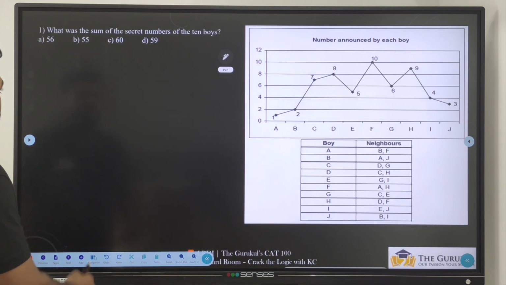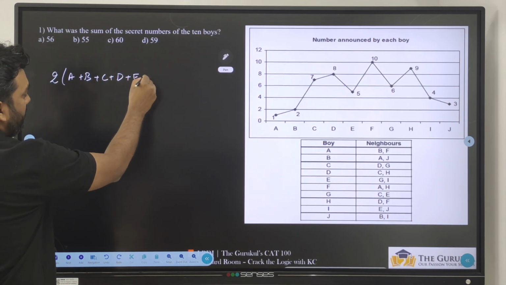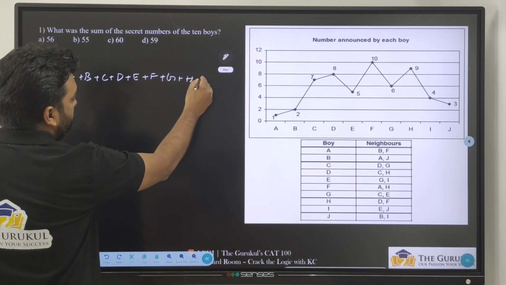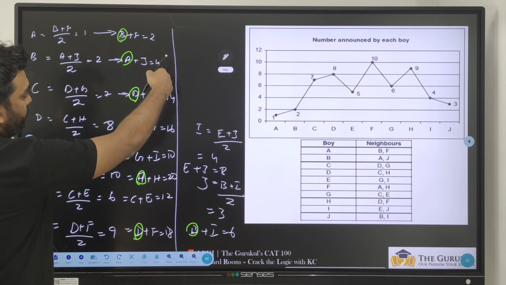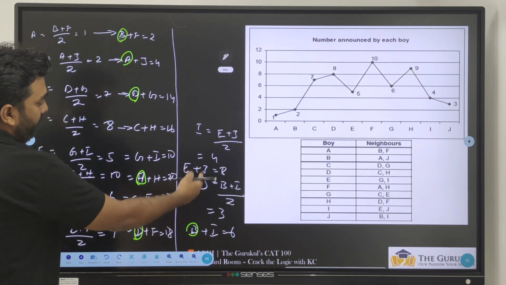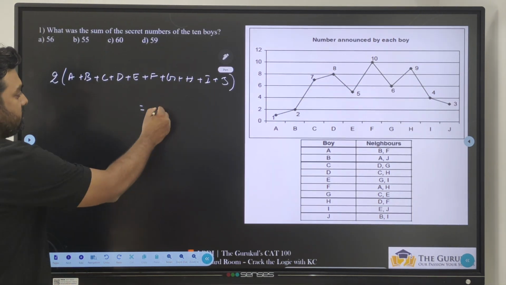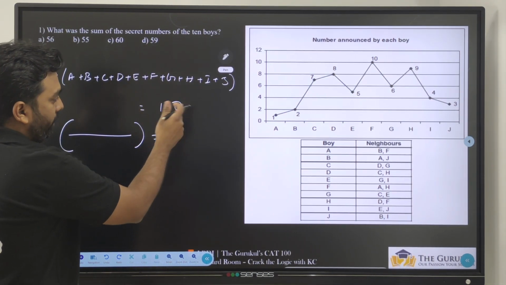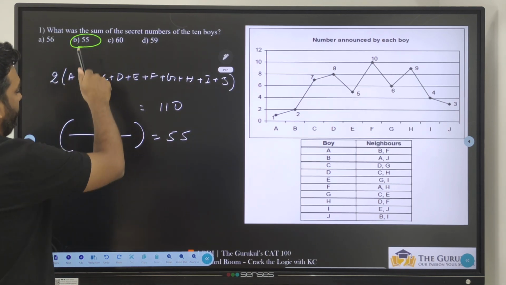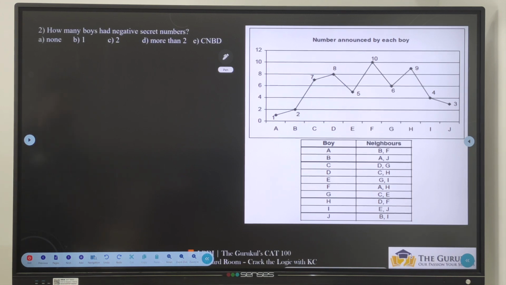Okay. If every number is repeated 2 times, then twice of (A plus B plus C, D, E, F, G, H, I and J) should be equal to the sum of everything: 2 plus 4 plus 14, 16, 10, 20, 12, 18, 8 and 6. Add up everything. Perfect. The total sum is equal to 110, which means the sum of all the numbers spoken by these people will be equal to 55. I don't know which numbers are spoken by which persons because they did not ask that value for now. Obviously they will ask you anyway because that's the question over here.